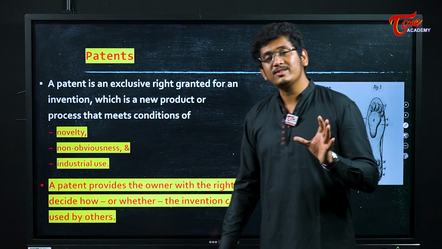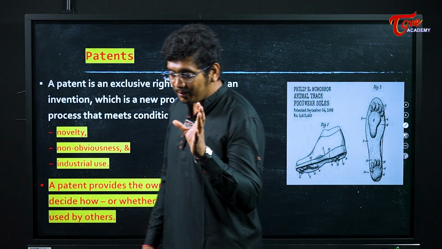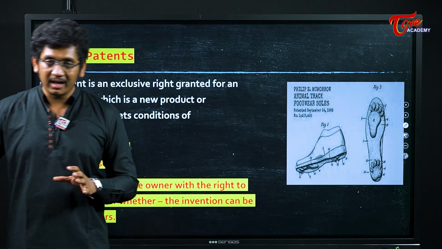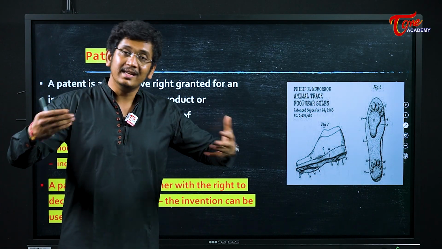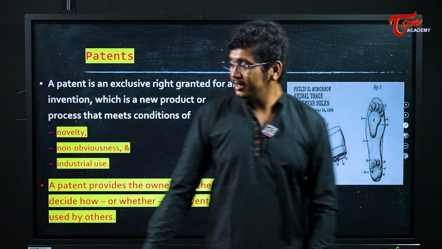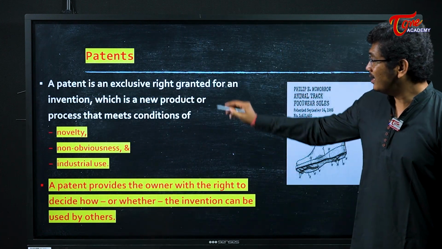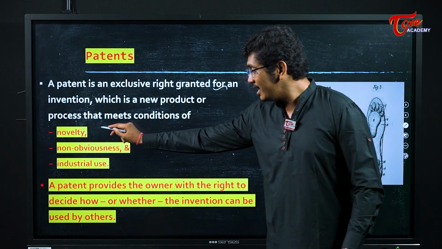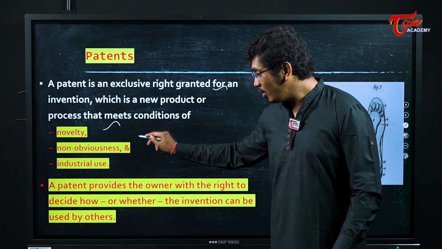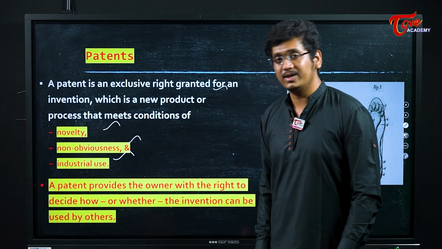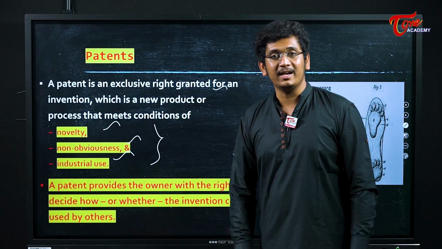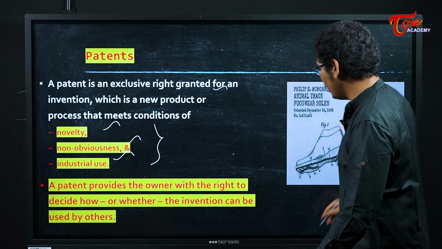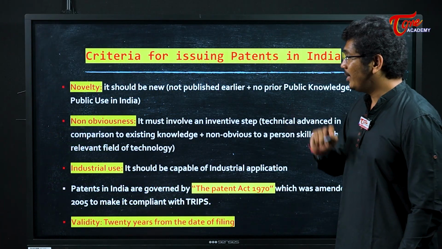So for what items can you get a patent? Basically you will see most of the engineering organizations, most of the industrial organizations like the Tata company, all those who make innovations, they take patents. What is a patent? Patents in India, my friend, are generally granted for a new invention. That invention should be novel and non-obvious, and it should have an industrial use. If it satisfies these three conditions, then only will the product come under patent rights.